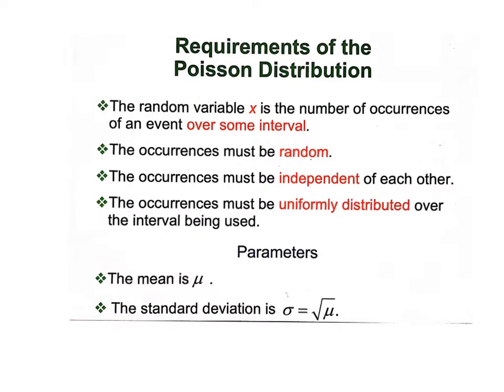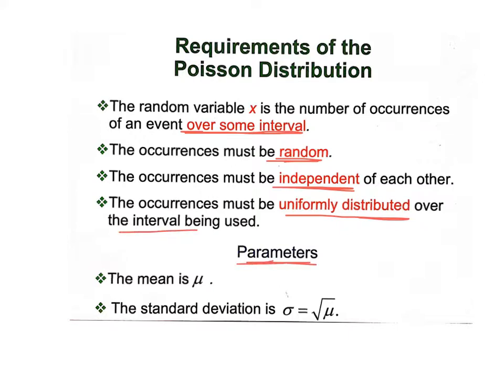All right, requirements. What you have to be true before you can actually use the Poisson distribution. First of all, the random variable x is the number of occurrences over some interval, so you've got to have some sort of interval. The occurrences must be random. The occurrences must be independent, remember, meaning one occurrence is not affected by a previous occurrence, or one occurrence does not affect the next occurrence. The occurrences must be uniformly distributed over the interval being used.